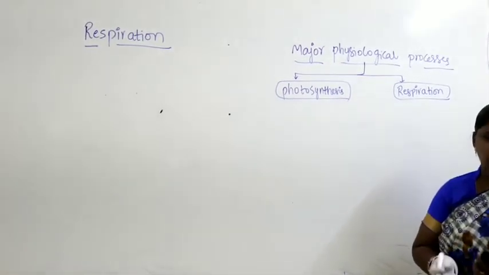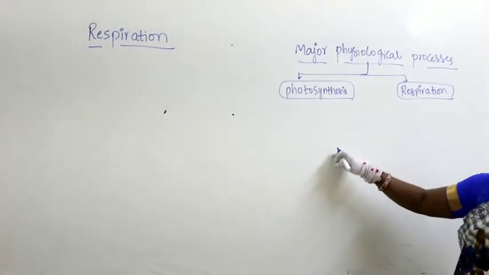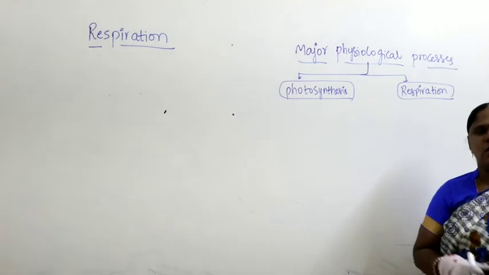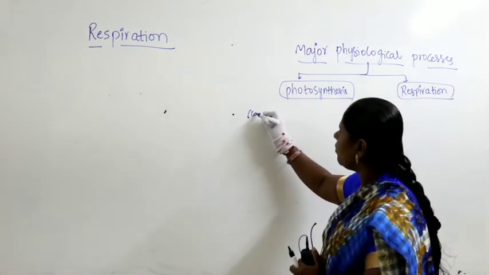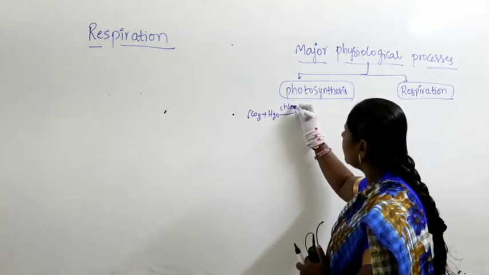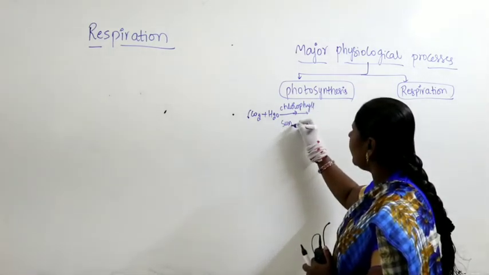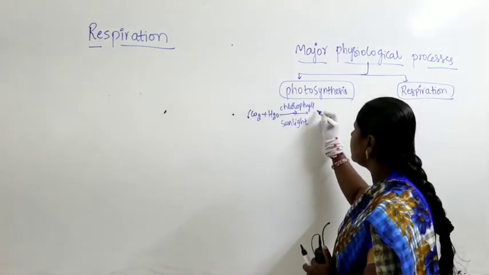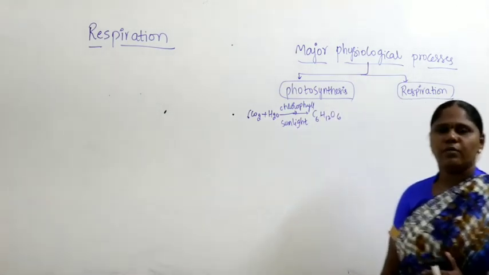When you take photosynthesis, you know it very well, sunlight is absorbed, along with carbon dioxide and water. Taking that carbon dioxide and water, with the help of chlorophyll and sunlight, there is a preparation of food material. What food material?